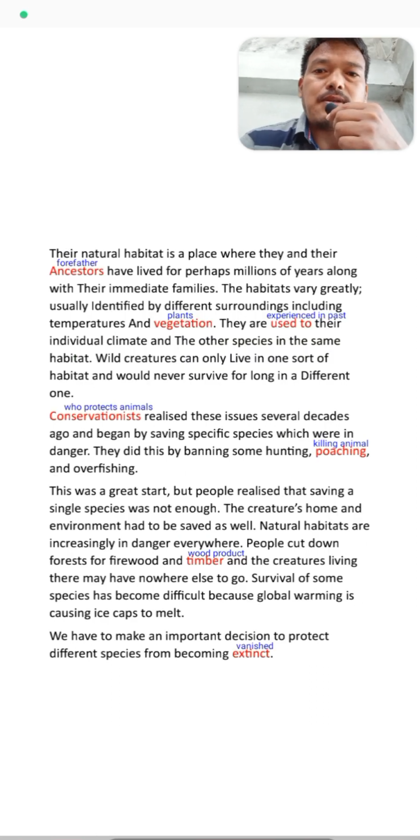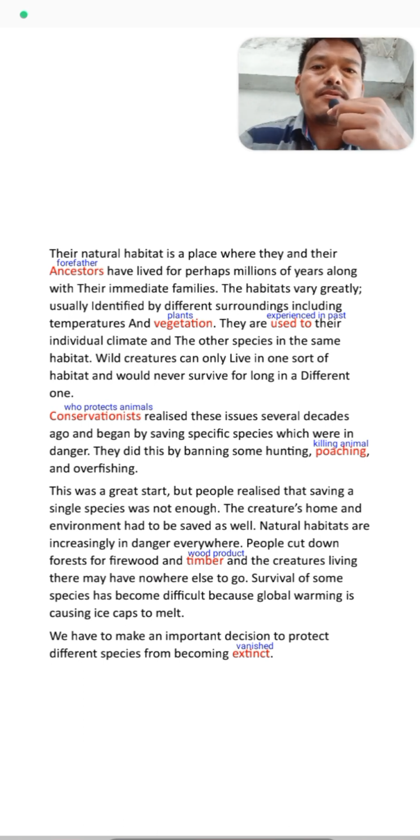Their natural habitat is a place where they and their ancestors have lived for perhaps millions of years along with their immediate families. Ancestor here means forefathers. Their natural habitat means their native place, where they and their ancestors have lived for perhaps millions of years. They have been living here with their immediate, or recent, family members.